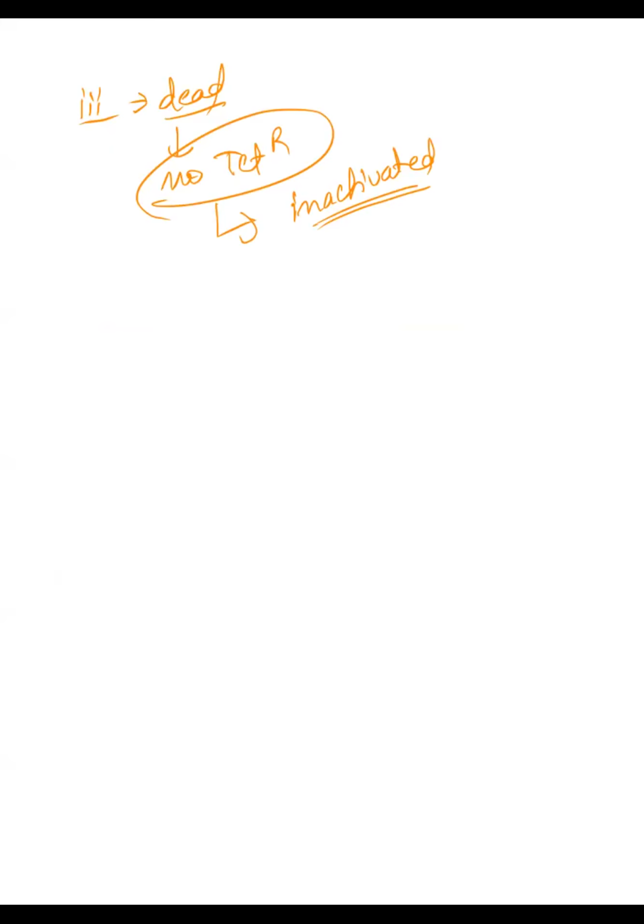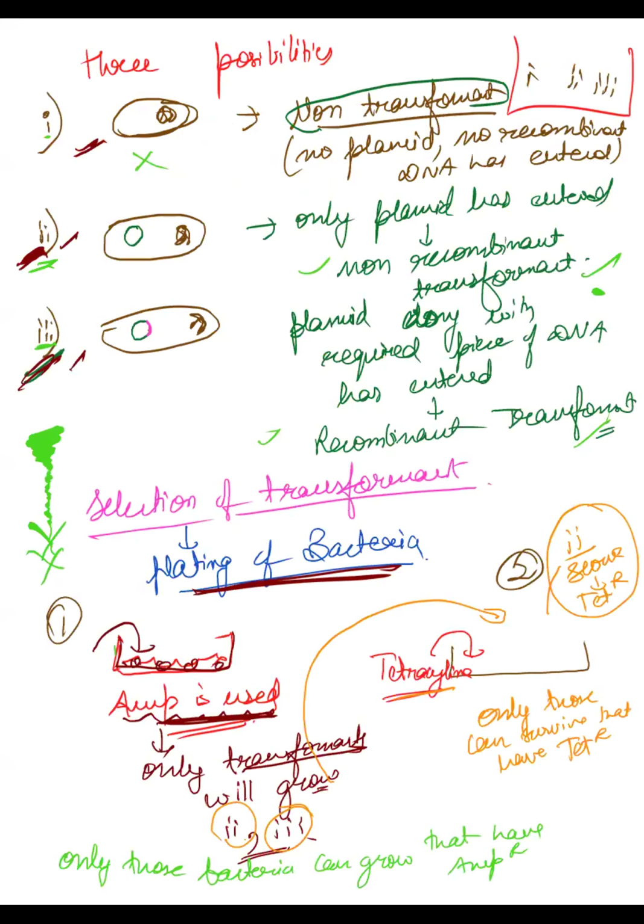That's how you can separate all of them. So you have separated all three. So that is how selectable markers like ampicillin resistance and tetracycline resistance help you to select transformants and non-transformants. Have we understood this?